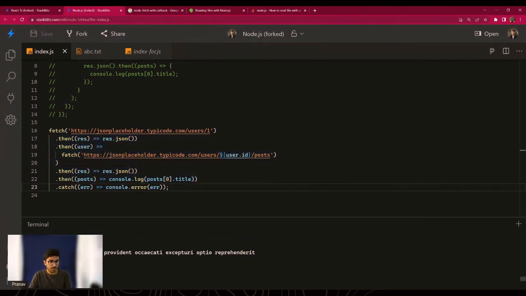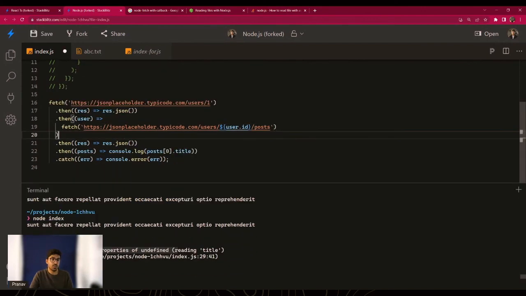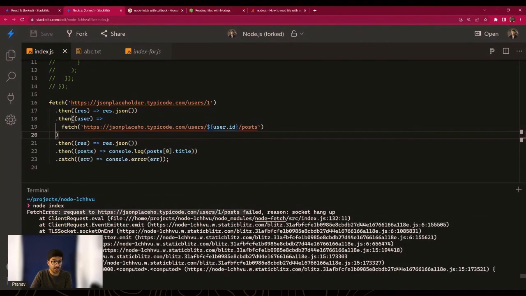So now if I run this again, things work just fine. But in case things did not work fine, we do need to see the correct error. So let's make a typo in our API, and let's try to rerun this. Let's see if there's any error. And there you go. We have an error and it's saying it failed because of some reason, socket hang up.